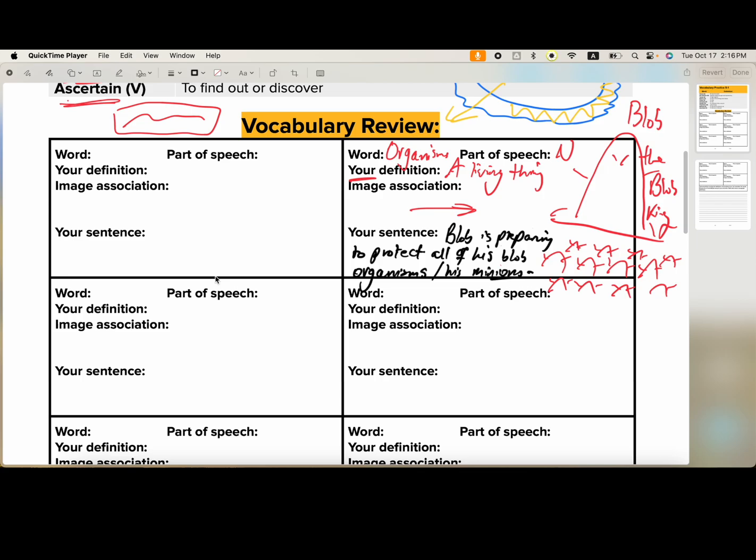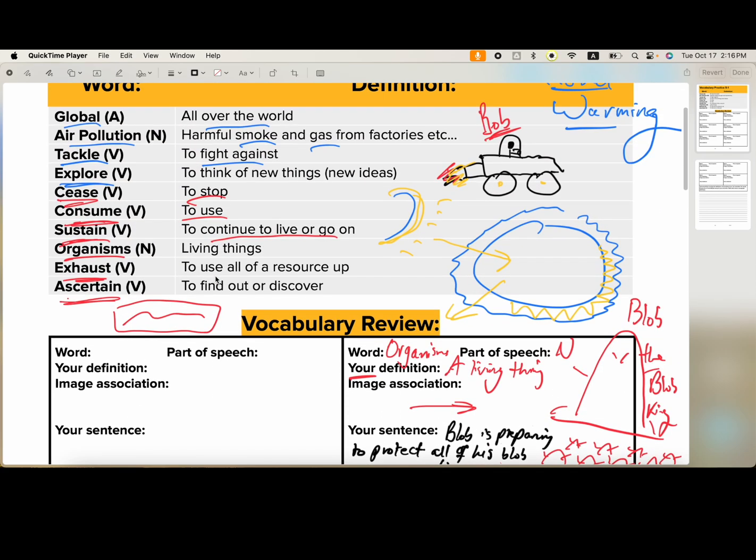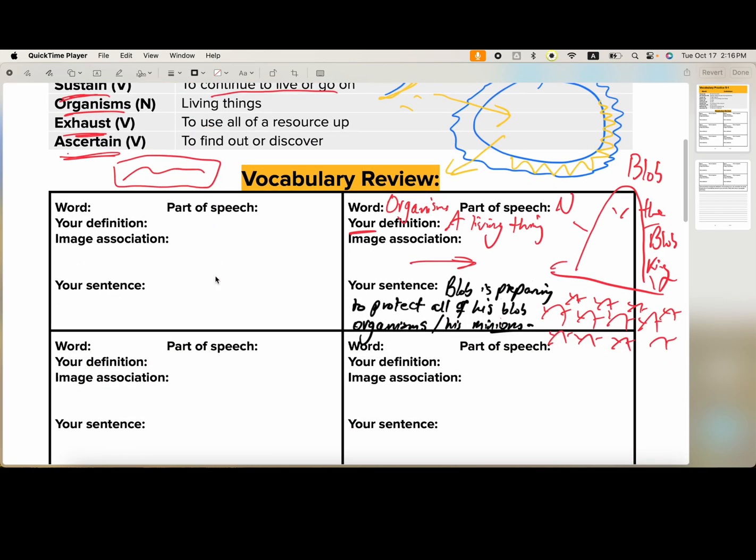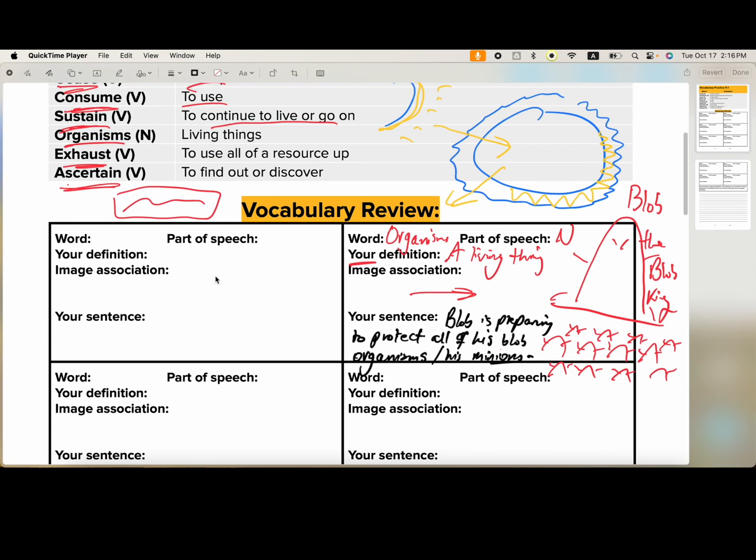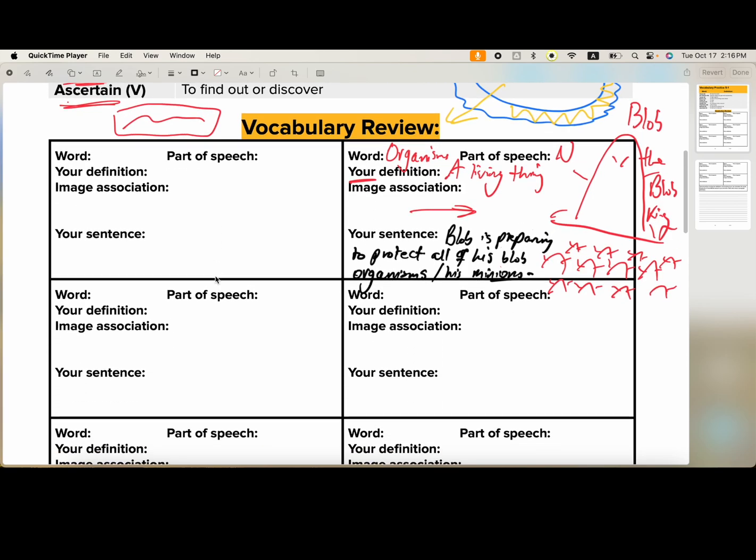Now let's get another vocabulary word. What should we pick? Well, how about cease? Well, let's think about this. To stop doing something. So, okay, so we know it's a verb. So let's put in our part of speech first. Okay, so it is a verb down here. And the word is cease. To stop. Easy peasy. What can we cease? What do we cease doing? Well, we can cease to be alive, but that sounds like quite a sad tale that we won't tell in this video. But we can cease driving, or we can cease eating too much.